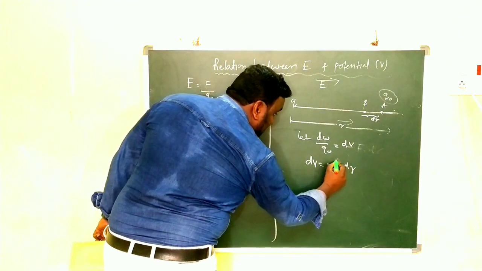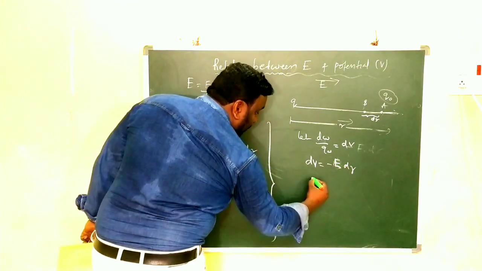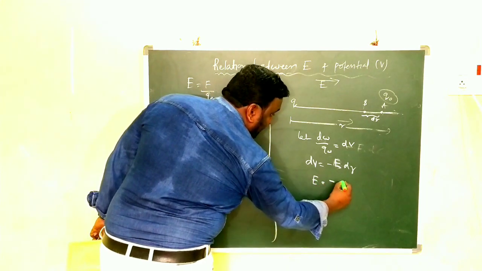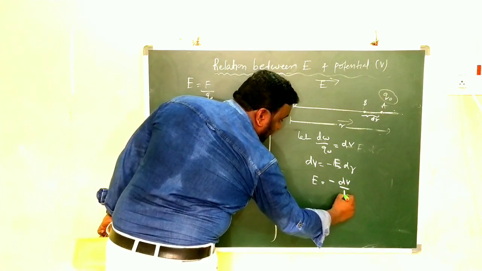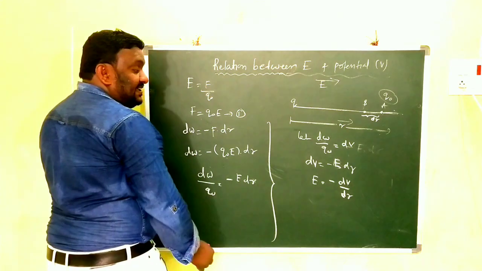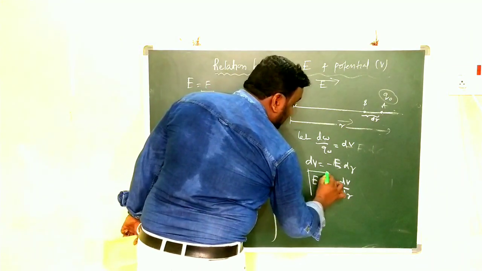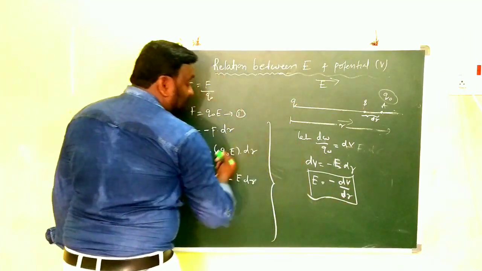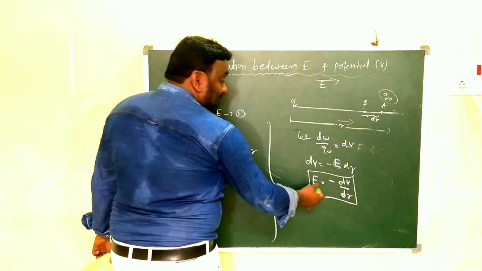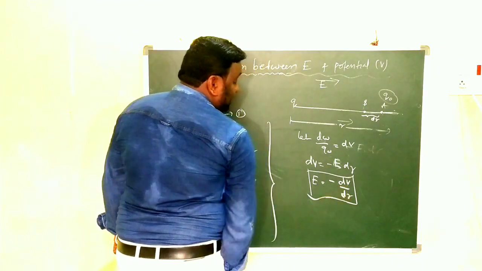From that, E is equal to minus dV by dr. E is equal to minus dV by dr. This is the relation between electric field intensity and potential.